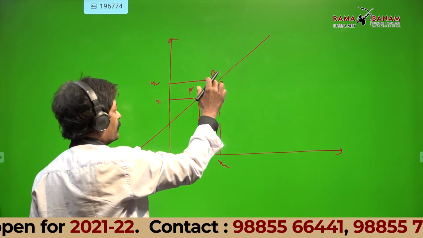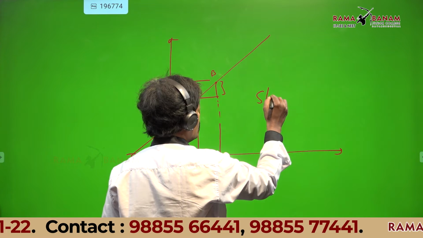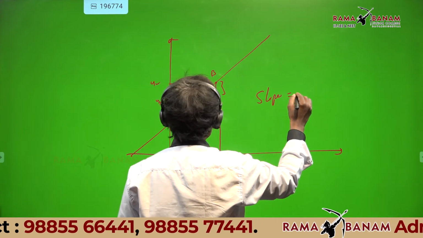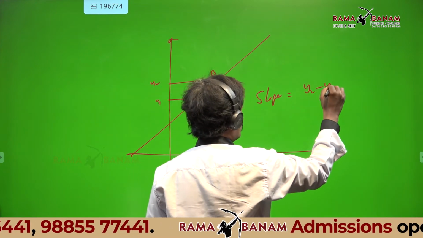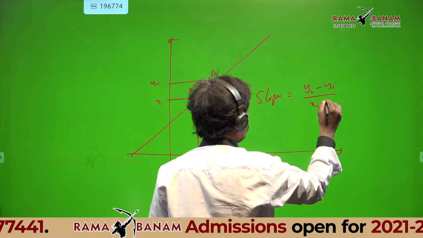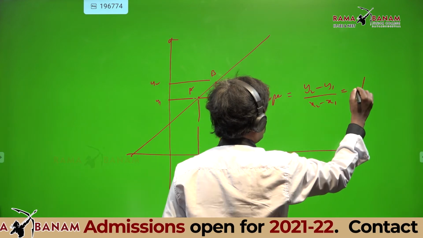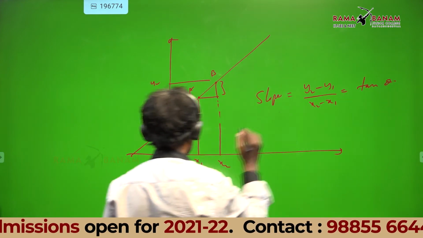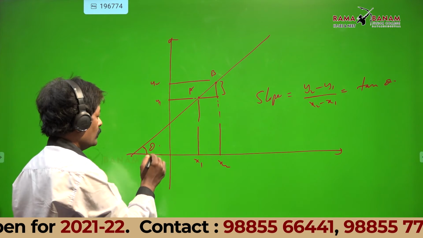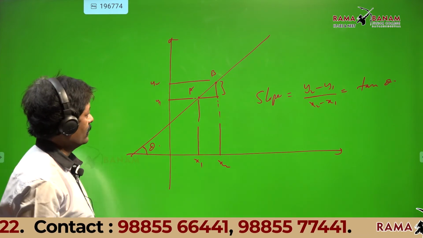Slope of this part AB is what? Slope equal to y2 minus y1 by x2 minus x1. That is nothing but tan theta. All of you know this, but still I am telling once again.